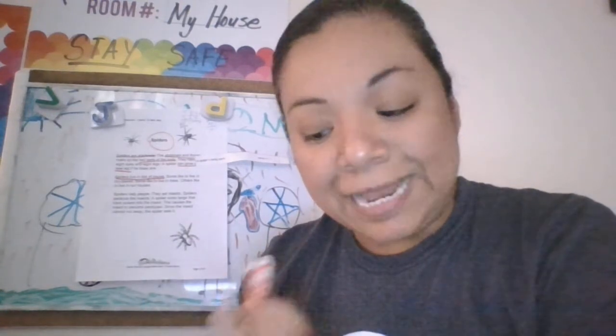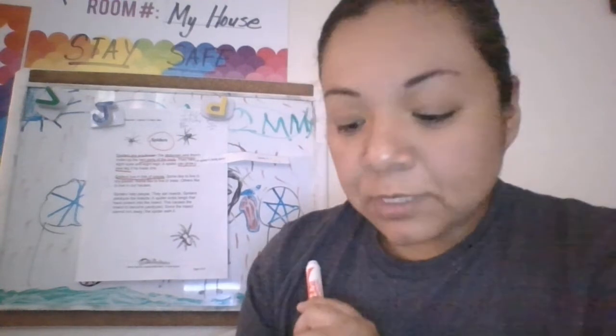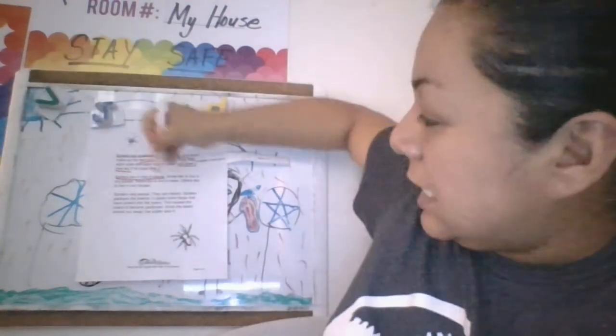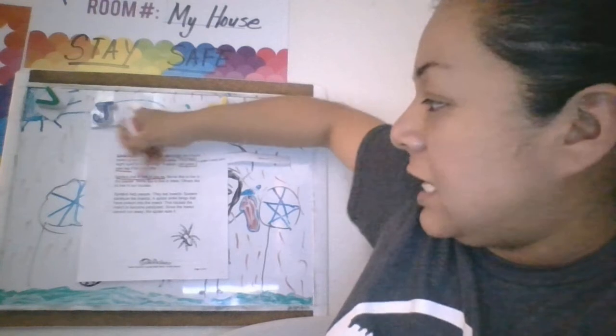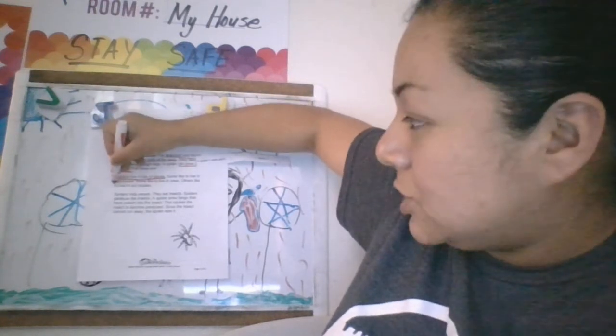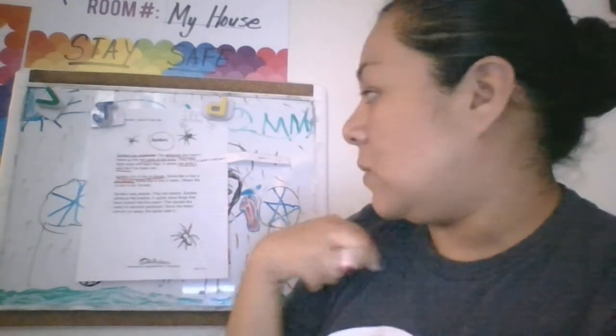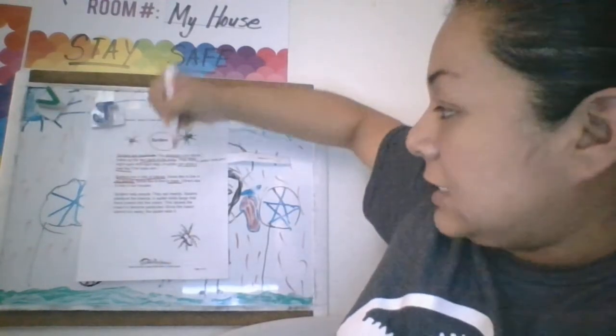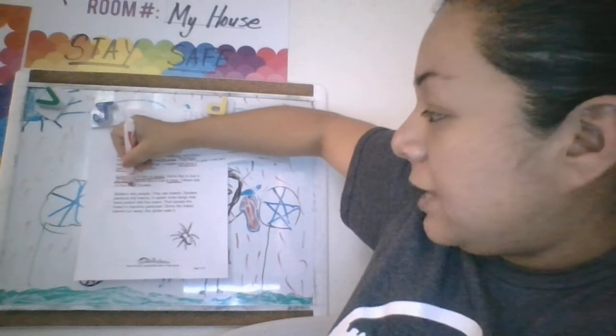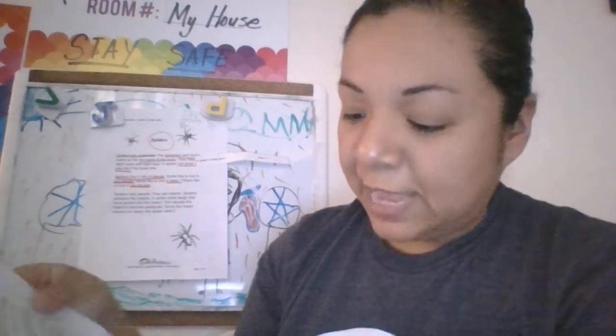Now my next question: what kind of places do they like to live in? So once again, you're going back to your paragraph and thinking about that question. What kind of places do they like to live in? Let's see. Some like to live in, oh, right here, dry places. That's one. Some like to live in trees. Others like to live in our houses. So those are 3, right? 3 different sentences, but 3 different statements there. Now we figured out that answer.